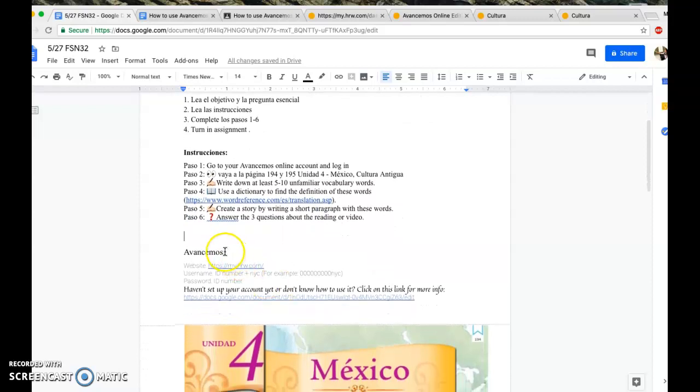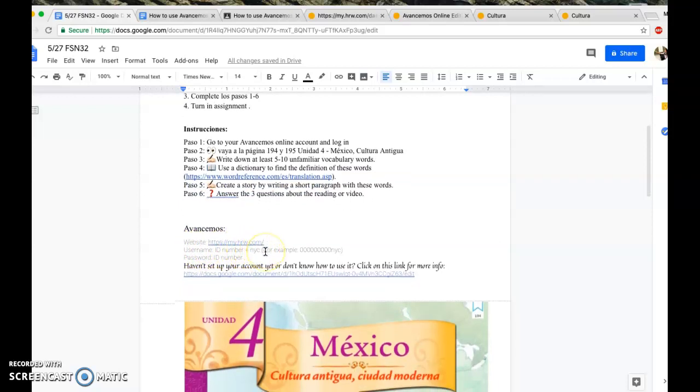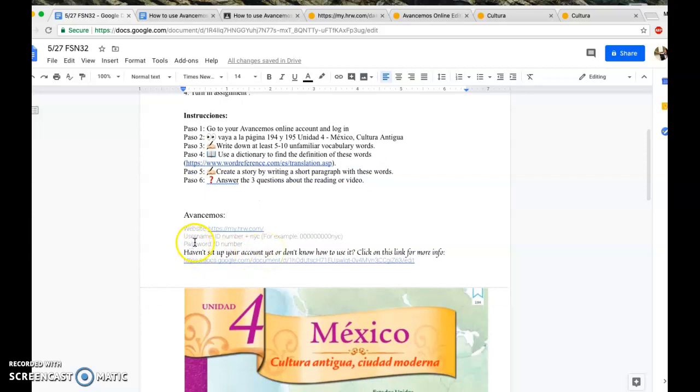Now, avancemos. You might be wondering, how do we do this again? Well, remember, you'll go to the website my.hrw.com. Once you're there, make sure you use your username, choose your ID number plus NYC, except for a couple of you, which you know who you are, and the password is your ID number.